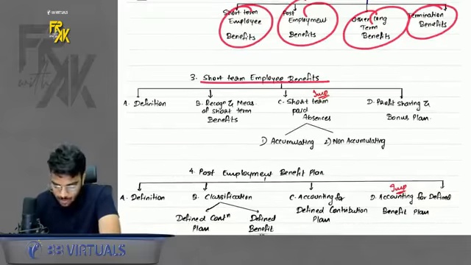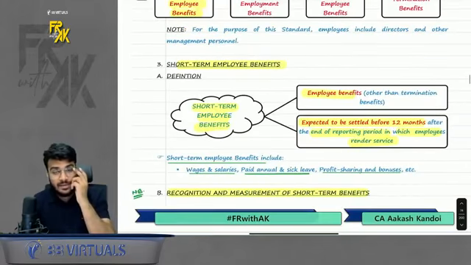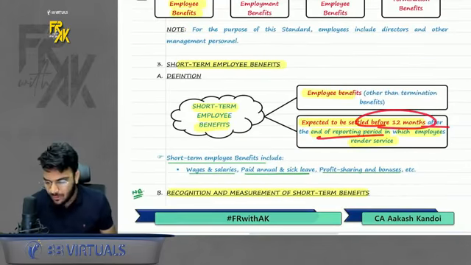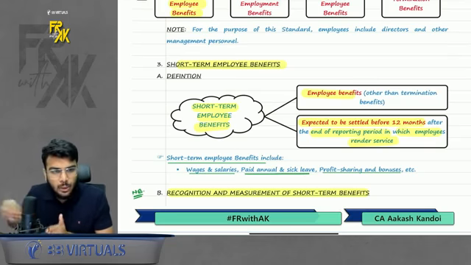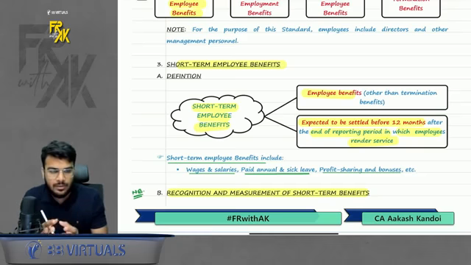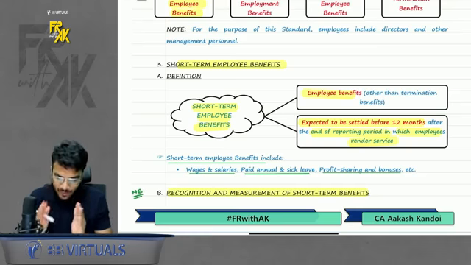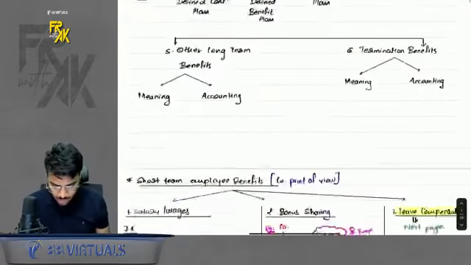First, we will talk about short-term employee benefits. If you see my notes, what is the meaning of short-term employee benefits? Any employee benefits which is expected to be settled within 12 months from the end of the reporting period. So let's say the employee gives the service today, and if the company is going to make the payment within 12 months from the date of the employee giving the service, that is going to be a short-term employee benefit plan.